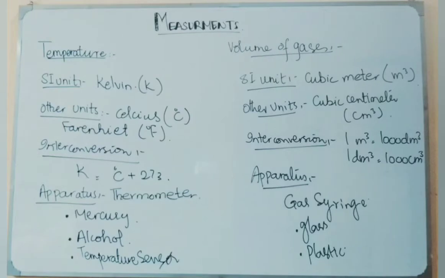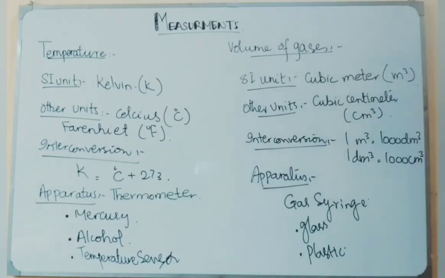And if you want to convert decimeter cube into centimeter cube, then the quantity needs to be multiplied by 1000. Like if you have 4 decimeter cube and you want to take the reading in centimeter cube, then you need to multiply that 4 with 1000 and the answer will be 4000 centimeter cube, sorry. And if you want to convert centimeter cube into decimeter cube, then you need to divide that number by 1000.